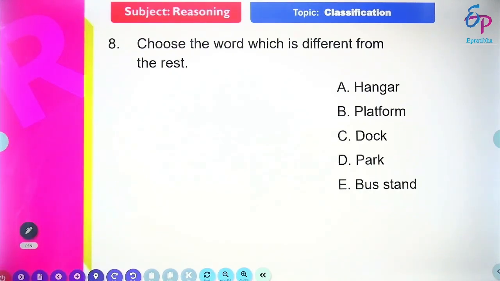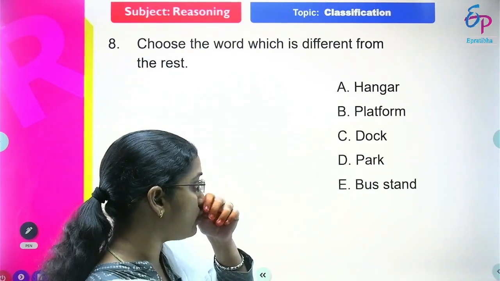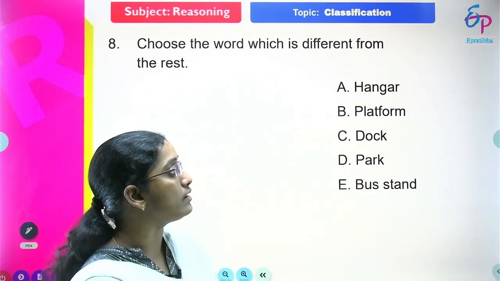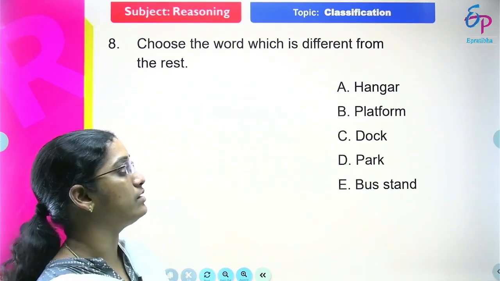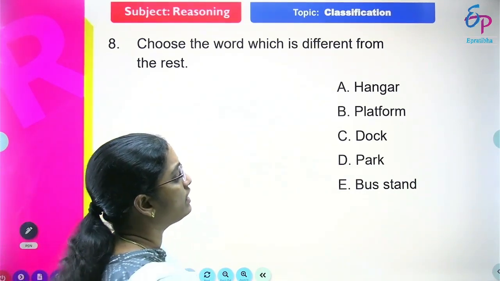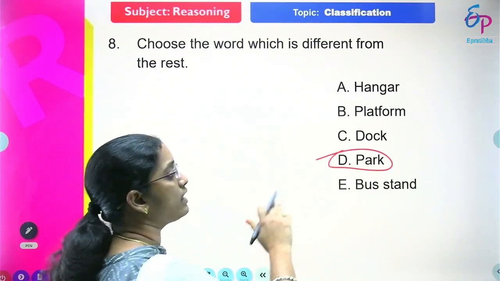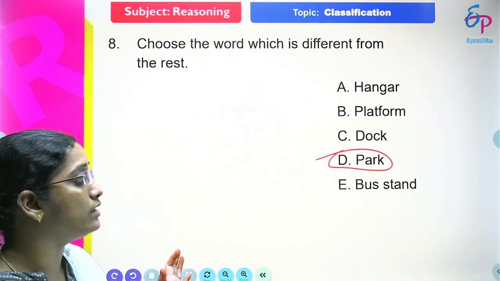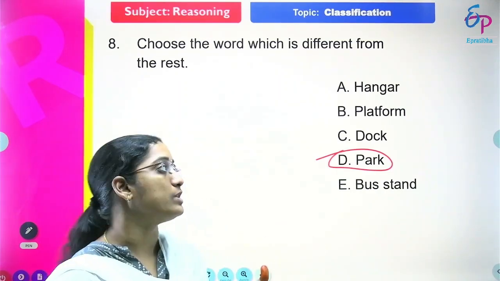This is the next question, question number 8. Choose the word which is different from the rest. Here we have 5 options: hangar, platform, dock, park, bus stand. See here, friends, except park, the remaining 4 are related to transport purpose. Bus stand means for transportation, definitely we go to bus stands, right?